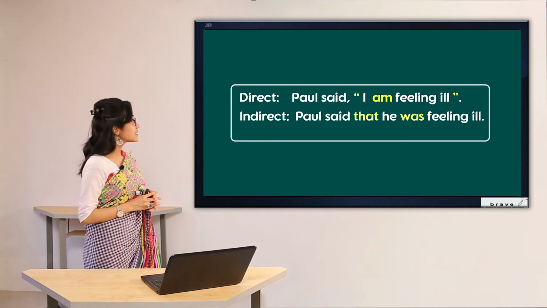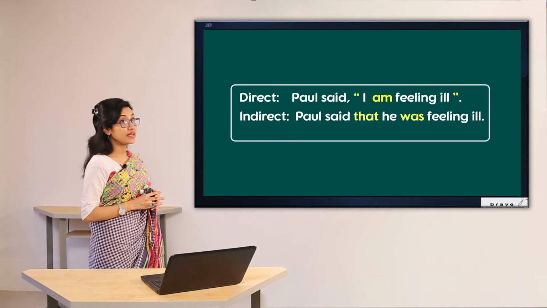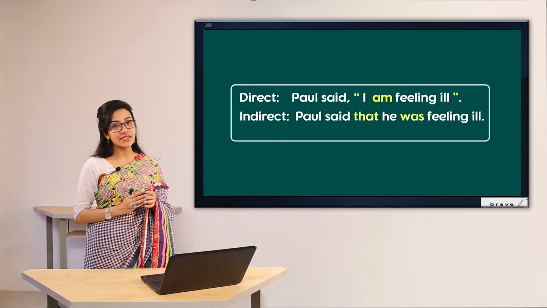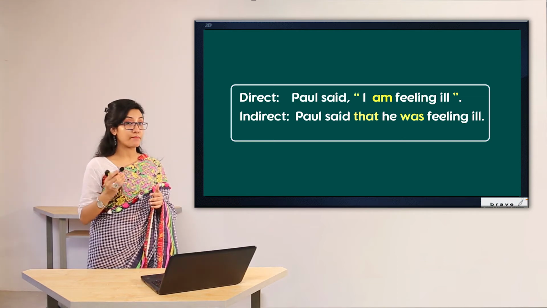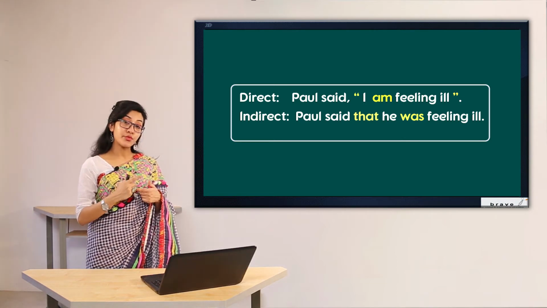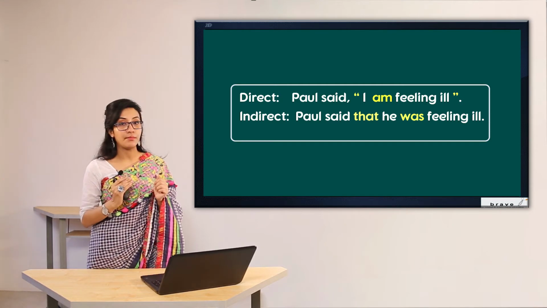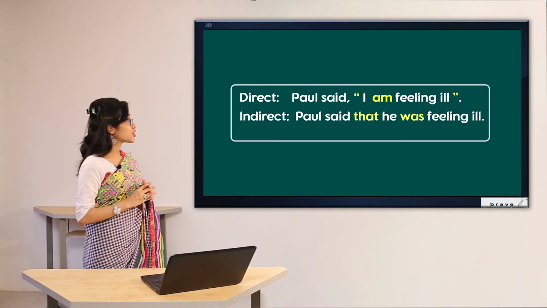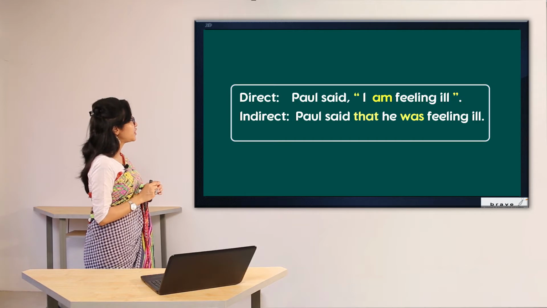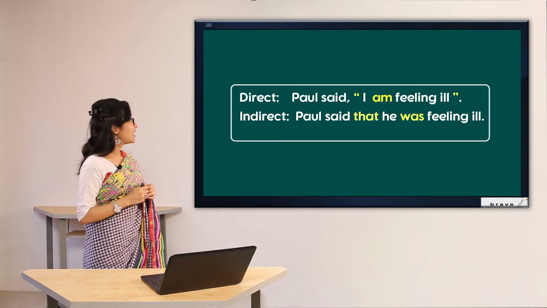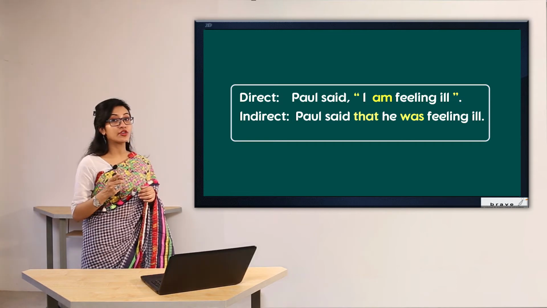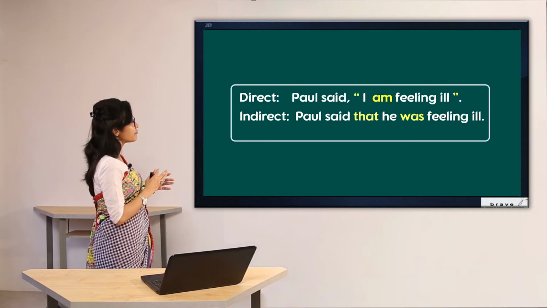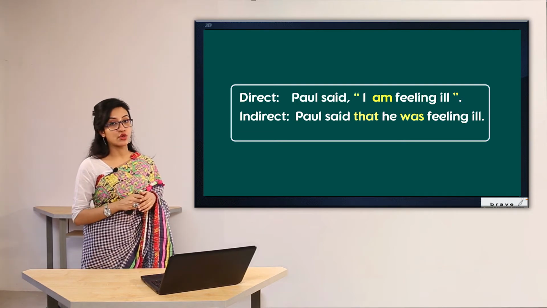In the first sentence, Paul said, "I am feeling ill." What are the things that you can notice here? First of all, I have said exactly what Paul has mentioned. So that means I am reproducing the exact words of Paul. I have used a comma after "said." I have started the reported speech with an inverted comma, and I have used an inverted comma to end the sentence as well. At the end, since this is an affirmative sentence, I have used a full stop.